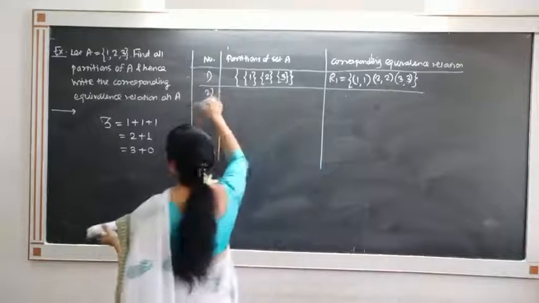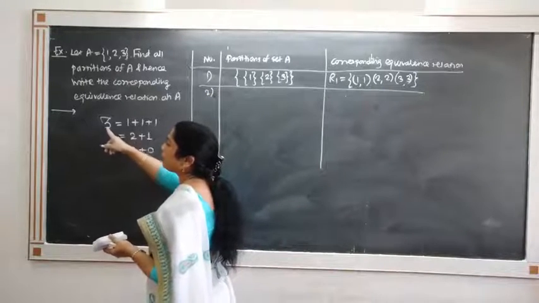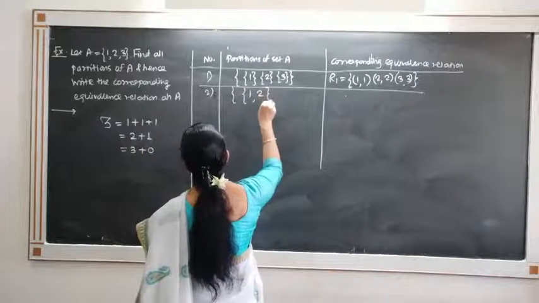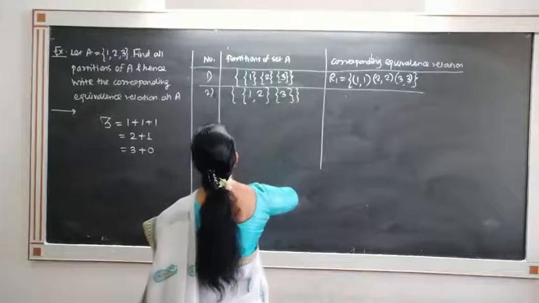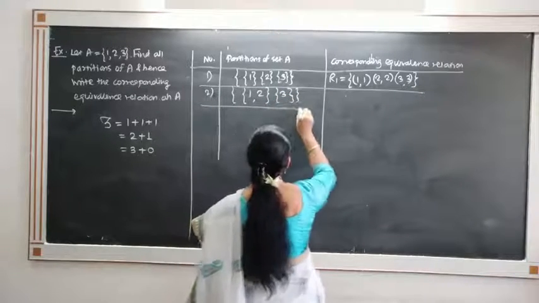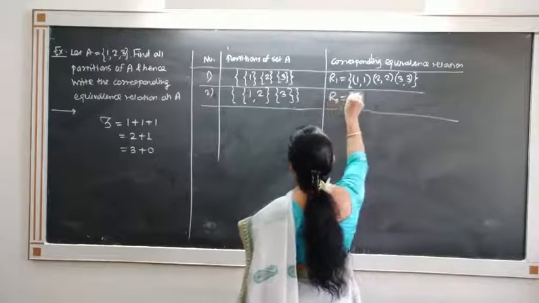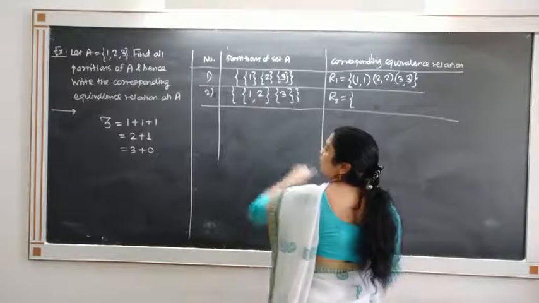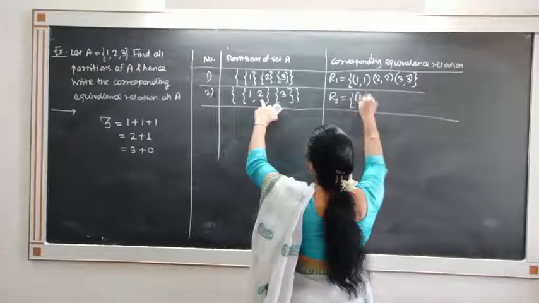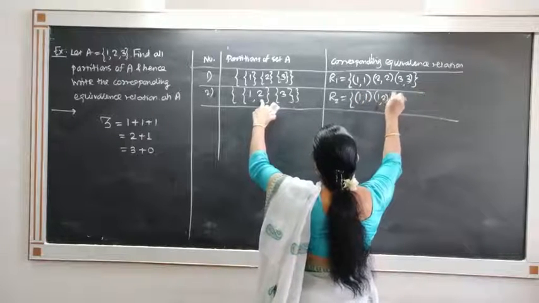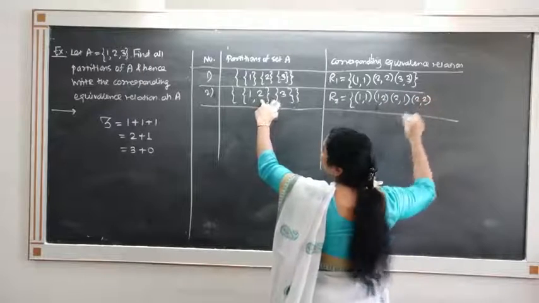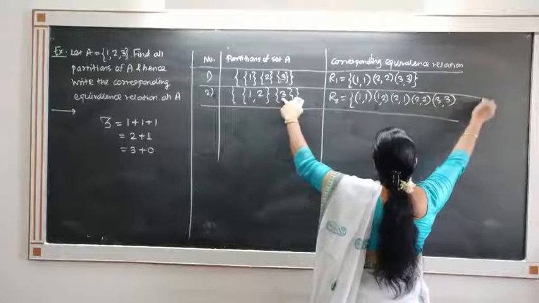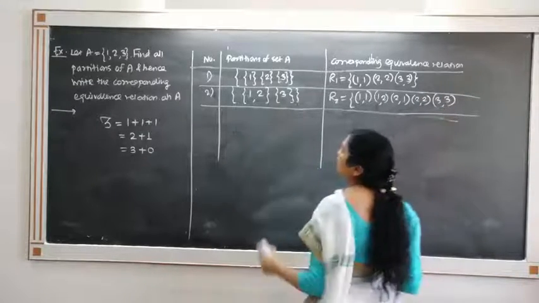Consider the second partition, corresponding to the partition of integer 2 plus 1. So 2 plus 1 means 2 elements in one set. Suppose 1, 2 in one set and 3 in another set. So this is one of the partitions. What is the corresponding equivalence relation? Those elements which are in the same subset will be related with each other. Because 1 and 2 are in the same subset, they are related with each other: (1,1), (1,2), (2,1) and (2,2). Because 3 is separate, 3 will be related with itself, and therefore (3,3). This is the equivalence relation.